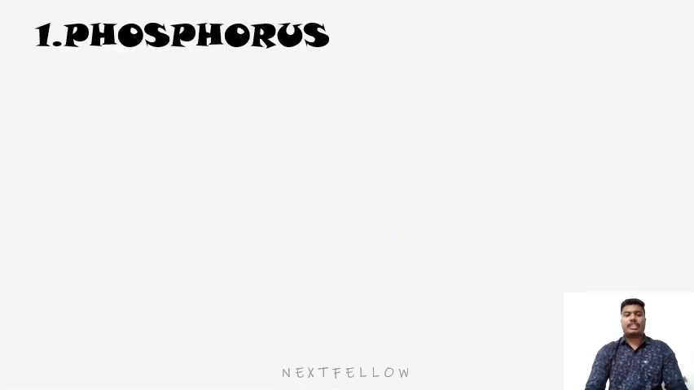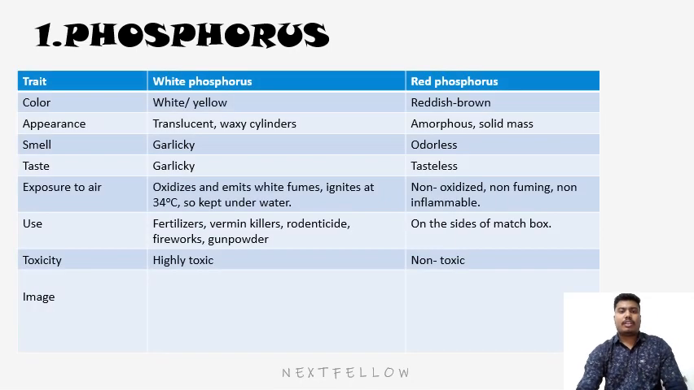Now the first is phosphorus. There are two types of phosphorus. The first is white phosphorus and the second is red phosphorus. The color of white phosphorus is white-yellow, as the name says, and the red phosphorus is reddish or brown. White phosphorus appears translucent or waxy cylinders, and the red phosphorus is an amorphous solid mass. The smell and taste of white phosphorus is garlicky. The red phosphorus is odorless and tasteless.